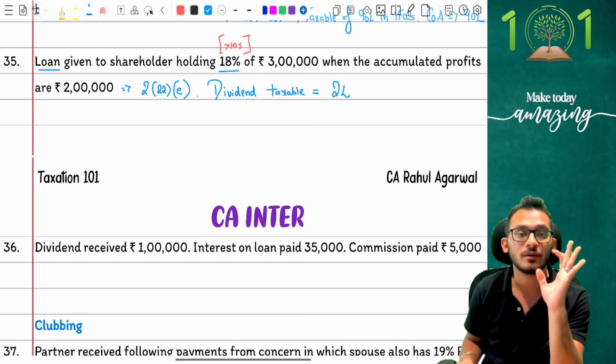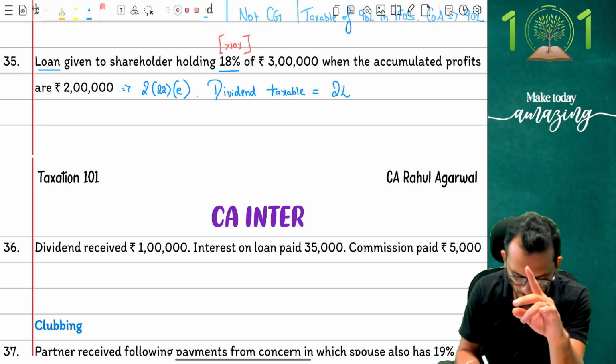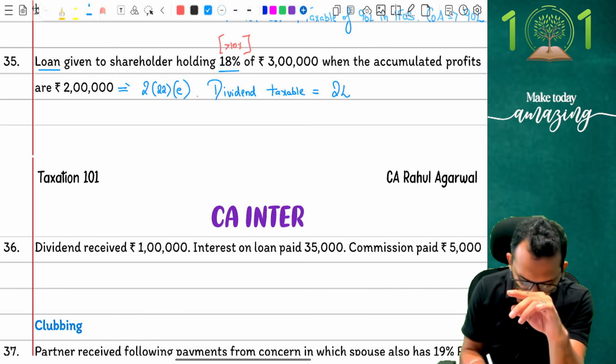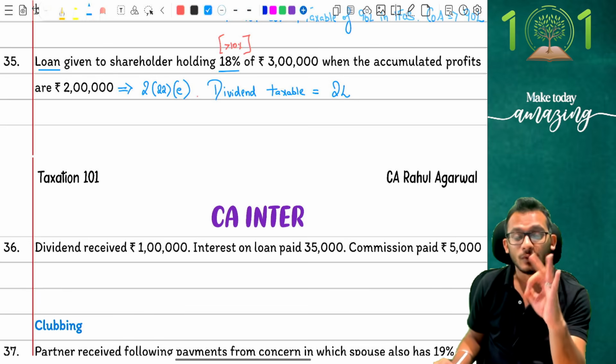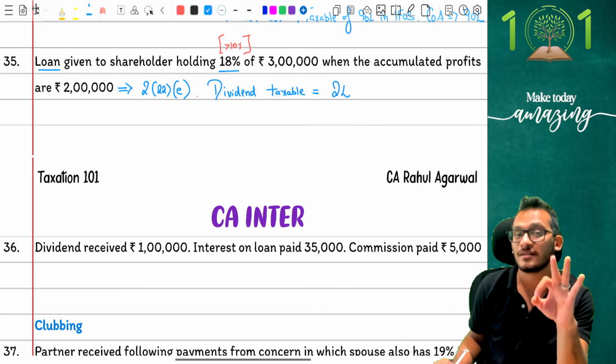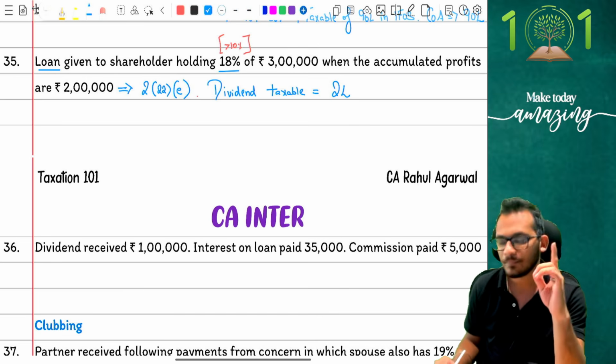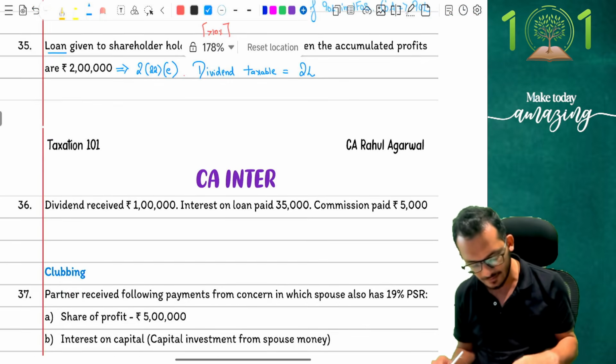Be very careful about this conversation. Clear? Yes, so be extremely careful on this reading and make sure that you tax the 2 lakh rupees if you see a loan in the examination saying that you have received loan from a shareholder. Clear? Yes, perfect. That brings me to the last few items.